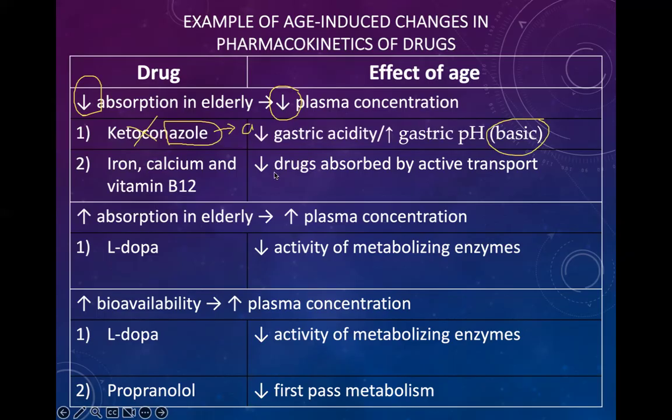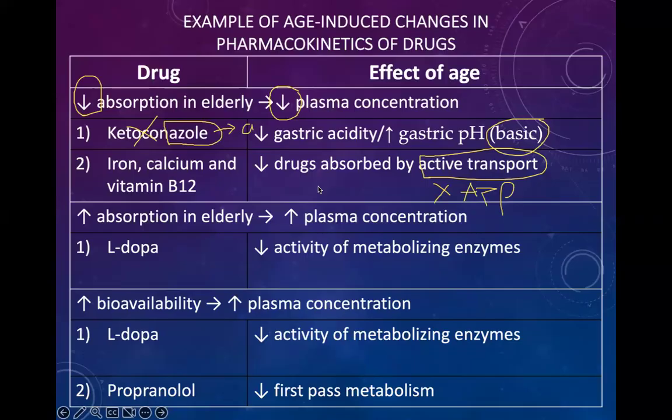In elder, the drug is absorbed by active transport. What is active transport? Active transport needs energy. It needs ATP. But in an elder person, there is a decrease in ATP production, altered membrane properties, and the sodium potassium pump is also altered. So in elder, the active transport is affected. Why? Due to absence of energy, and energy comes from ATP.